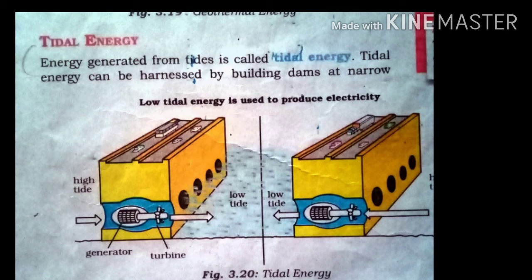Tidal energy. The first tidal energy station was built in France. Energy generated from tides is called tidal energy. Tidal energy can be harnessed by building dams at a narrow opening of the sea. During high tide, the energy of tides is used to turn the turbine installed in the dam to produce electricity. Russia, France, and the Gulf of Kutch in India have huge tidal mill farms.